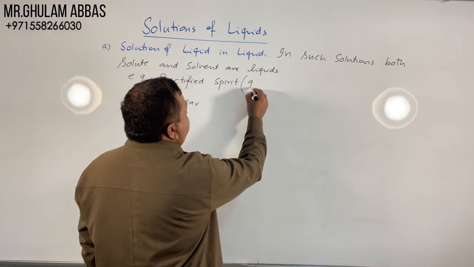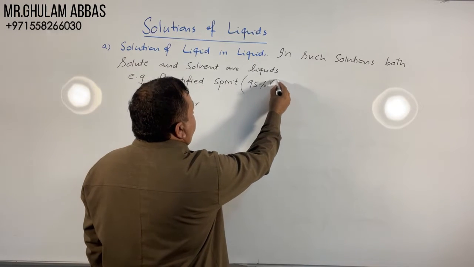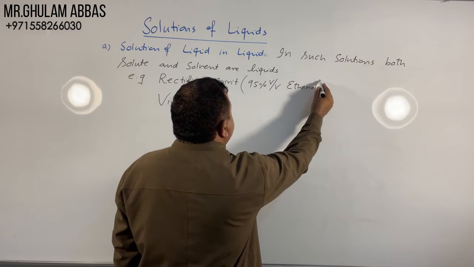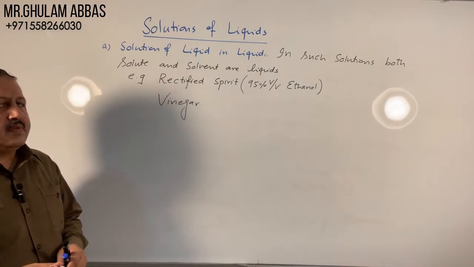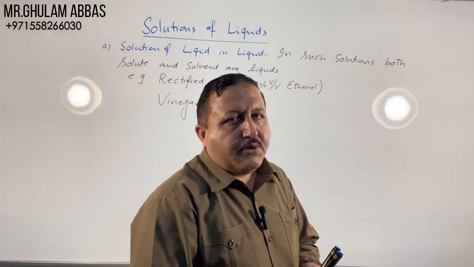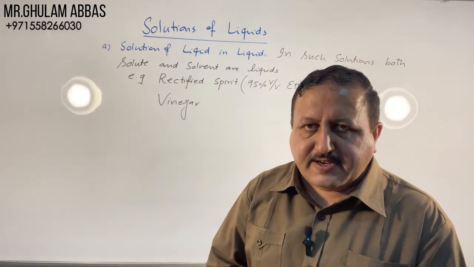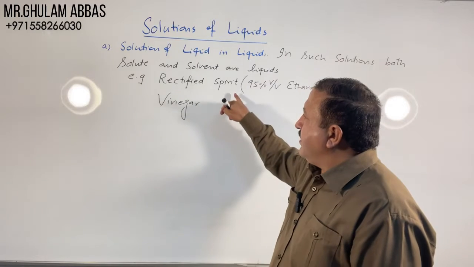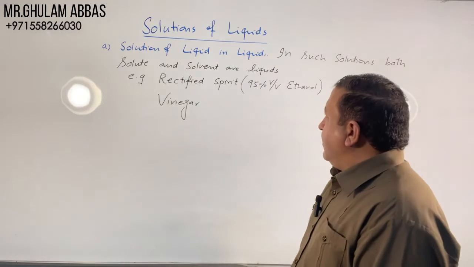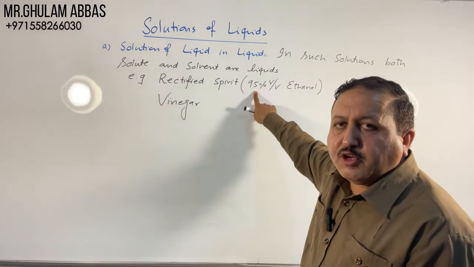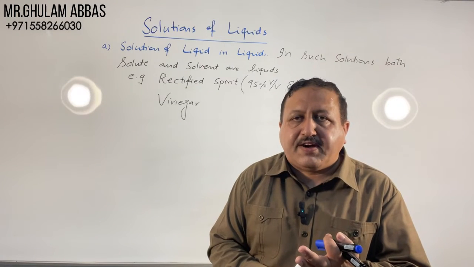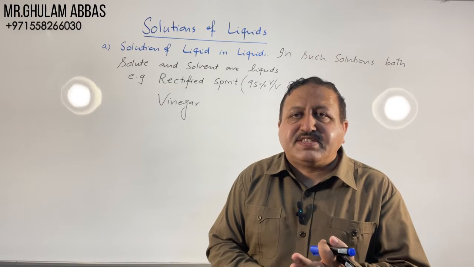Rectified spirit is 95% volume by volume ethanol. 95% volume by volume solution of ethanol is called rectified spirit. Actually, it is obtained from the fermentation process, and if we have 100 cm cube of rectified spirit, it contains 95 cm cube of ethanol and 5 cm cube of water.